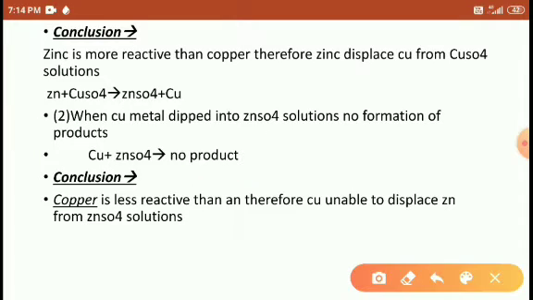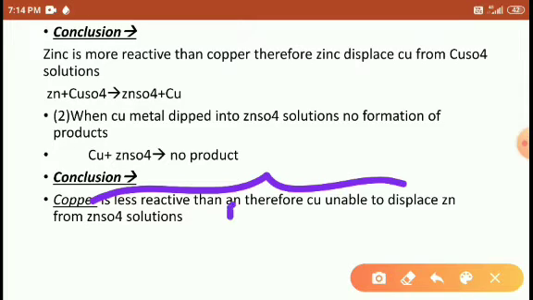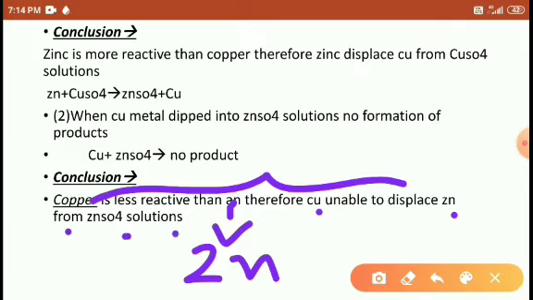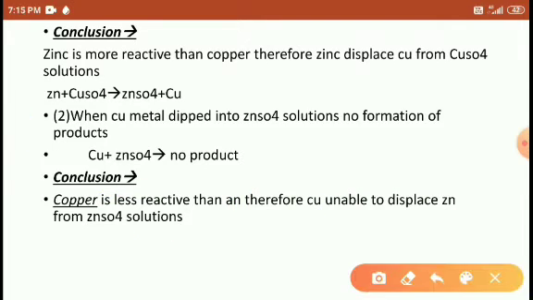So what conclusion did we get here? The copper is less reactive than zinc. Here make it zinc, students. This is the copper, this is zinc. Therefore copper is unable to displace zinc from zinc sulfate. Right students? Copper is less reactive than zinc. In this position, on this side you have to make zinc. Therefore copper is unable to displace zinc from zinc sulfate.